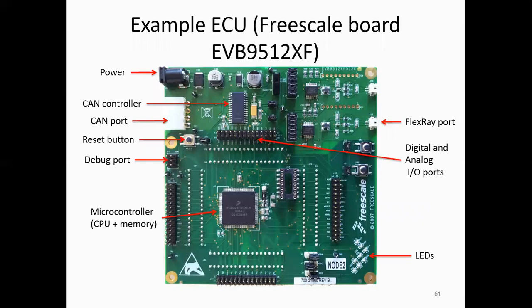So this is the model, the controller we are using for each subsystem. The digital and input output ports define the number of devices connected to this model. Also CAN network wires can be connected. Then the reset button, reset pin, debug port, microcontroller CPU. Already we know that every ECU has a separate CPU and memory. Every microcontroller CPU plus memory, why are we using the microprocessor? Here we use it for the process of analyzing the data.